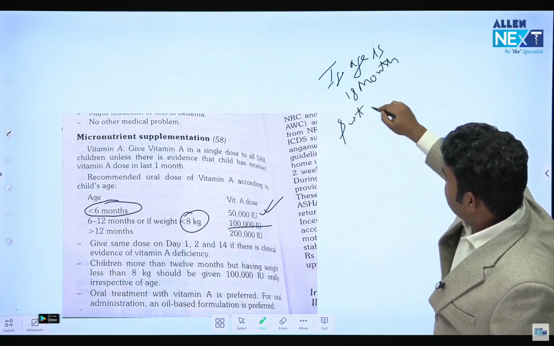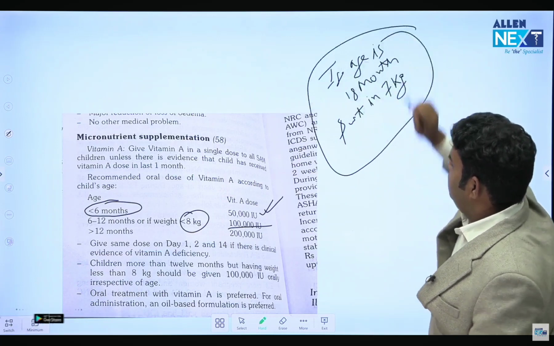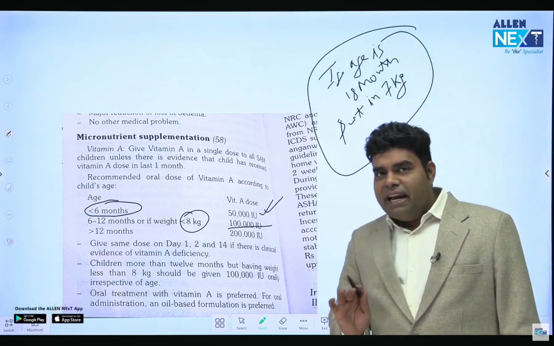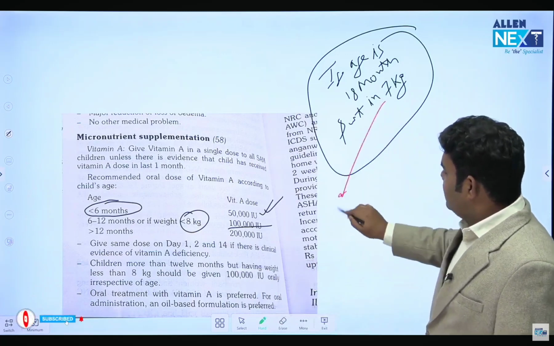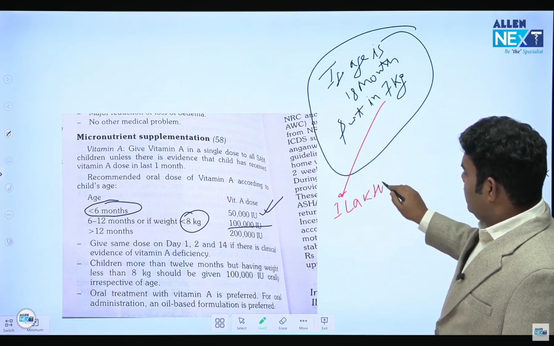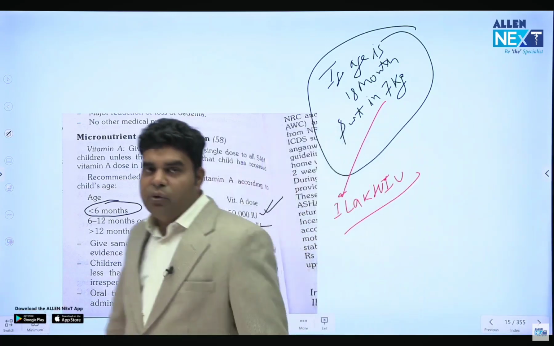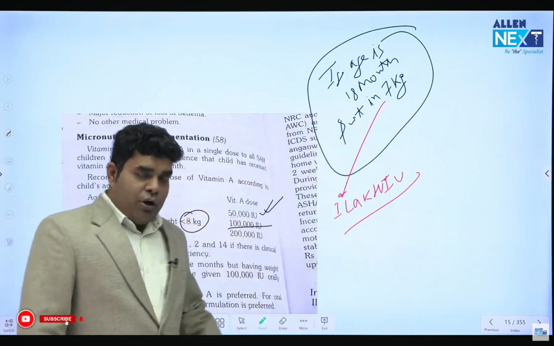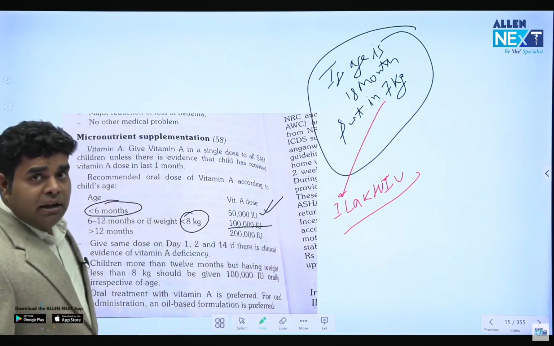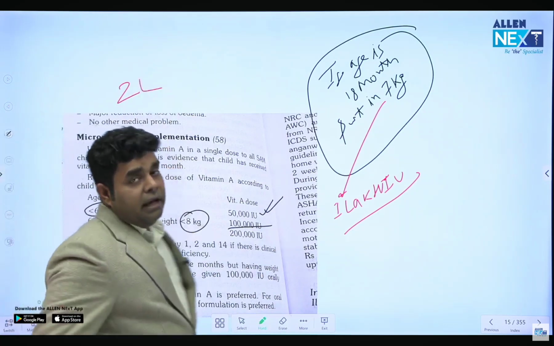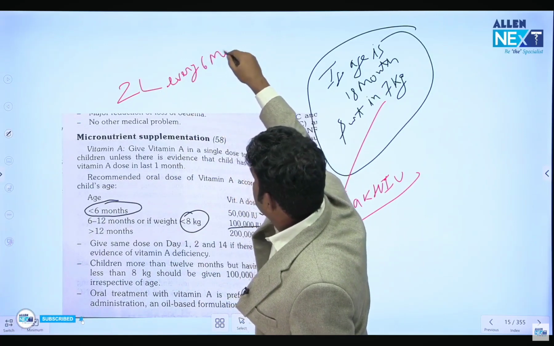If the age is more than 12 months, let's say the age is 18 months and weight is 7 kg, so how much vitamin A will you give? Weight is less than 8 kg. So whenever it is less than 8 kg, the answer will be 1 lakh international unit, not 2 lakh. And I hope you know that the first dose we give at 9 months is 1 lakh, and after 9 months we give 2 lakh international unit every 6 months till 5 years of age.